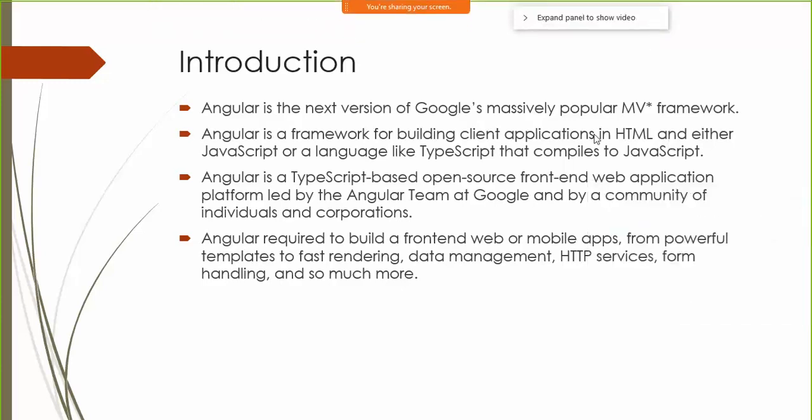Alright, so let us understand what is Angular. Fine. Why do we need Angular? And we will also have a look at something called as TypeScript. Okay. So basically, when it comes to creating MVC applications, we can do it using ASP.NET. Correct. We can create controllers, models, and views, and then go ahead and create that application.